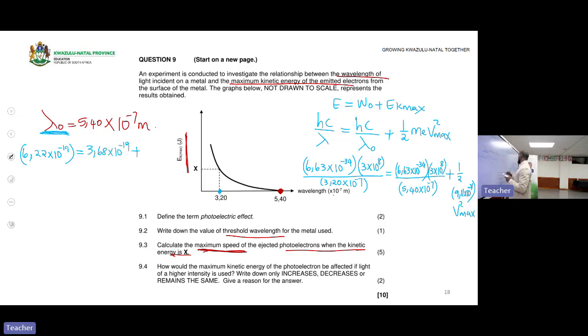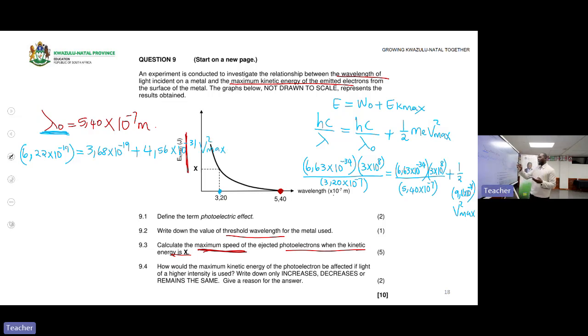Plus, I take this half and multiply by 9.11 times 10 to the power of -31. I'm getting 4.56 times 10 to the power of -31 v squared max.